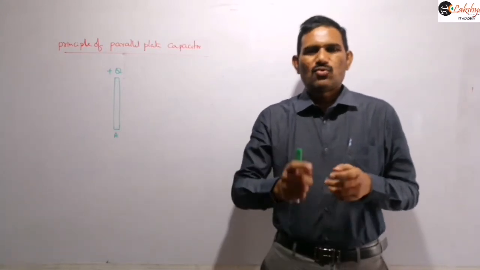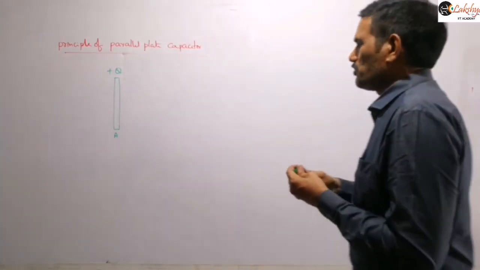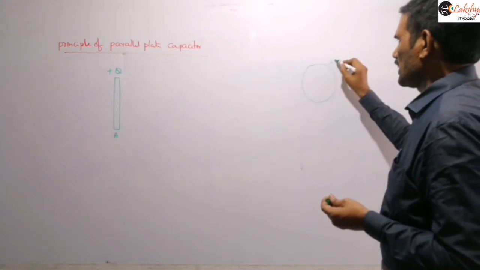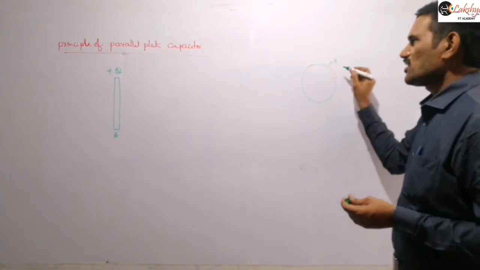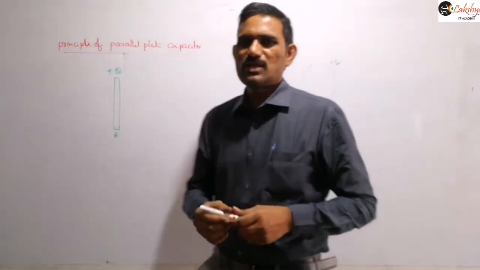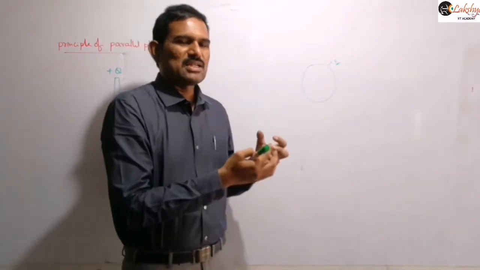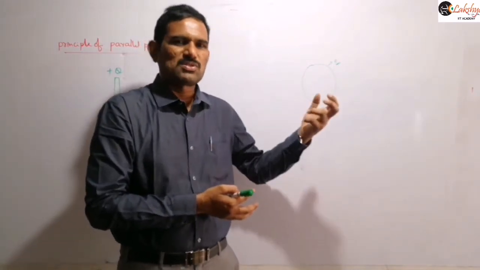But if you increase the charge, a strong electric field develops and the surrounding medium becomes conducting. Because of this strong electric field, breakdown takes place. Breakdown is nothing but charged particles being produced because of ionization or some other principles.